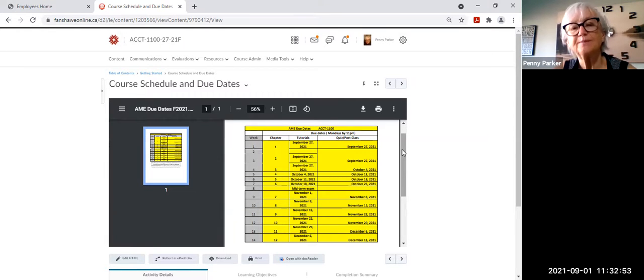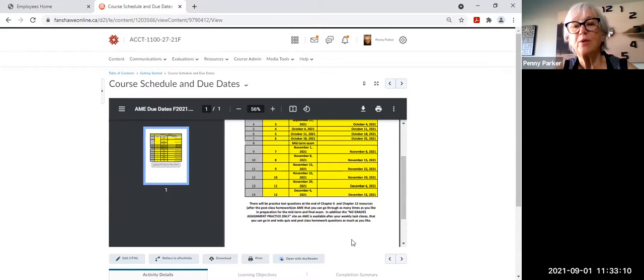It works out that each is worth about 2%. We take the best of the 12 chapters, we count 9 of them. So we take your best 9, and that is weighted out of 20%. So the tutorials and the quizzes are worth a lower percentage than the post-class homework. In total, the tutorials are worth 5%, the quizzes are worth 5%, and the post-class homework is worth 10%. There's quite a few questions in that post-class homework, and it's designed basically to help you practice with what you've learned in that chapter, and it's worth marks.